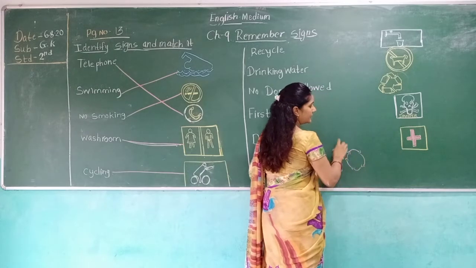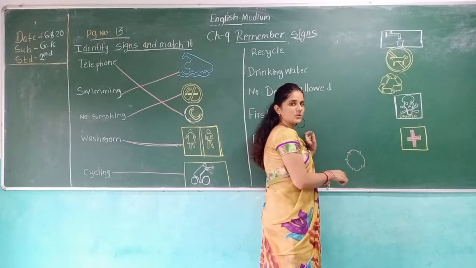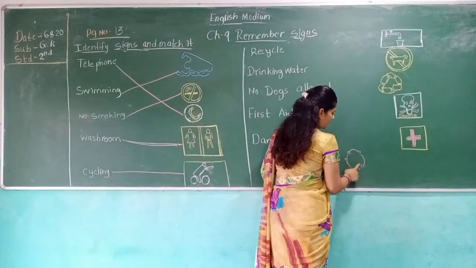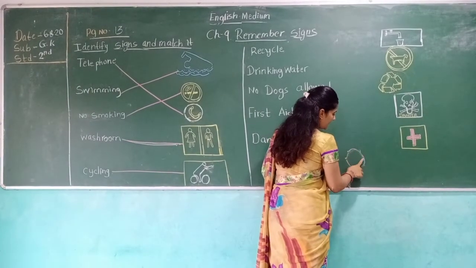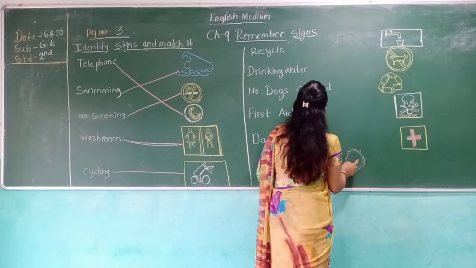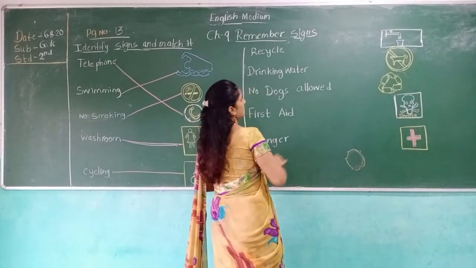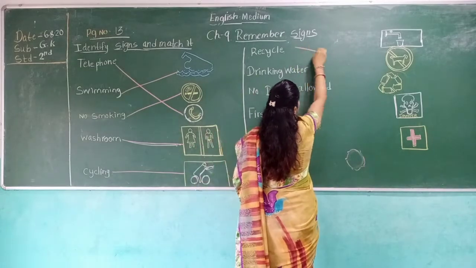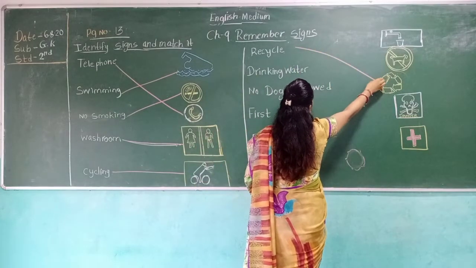This is called recycle. Recycle means going round again and again in the same way. So where is the picture of the recycle? Here. This is the sign of the recycle.